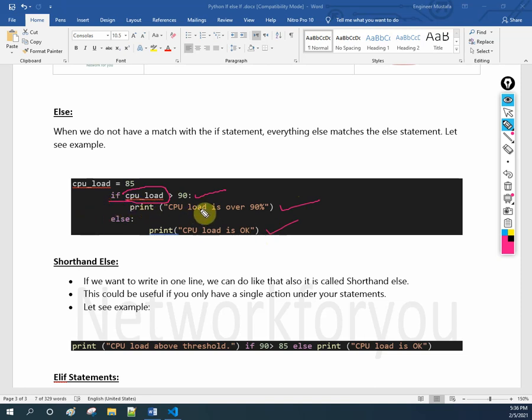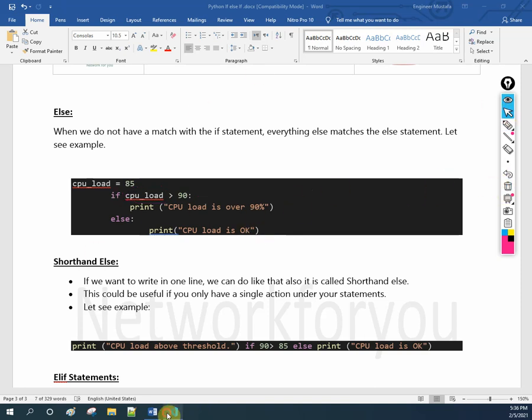If this is okay, do this. If this is not okay, do this one. I can give a simple example: if it is raining, don't go to school, else go to school. Like that, simple. Anyhow, let's do this lab so you will have the idea.